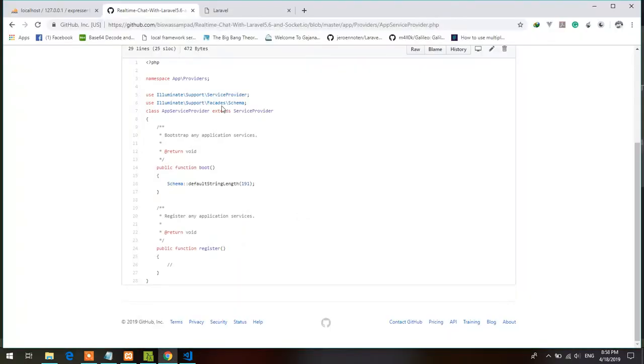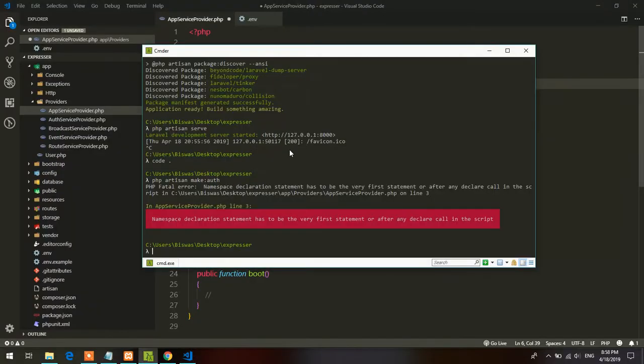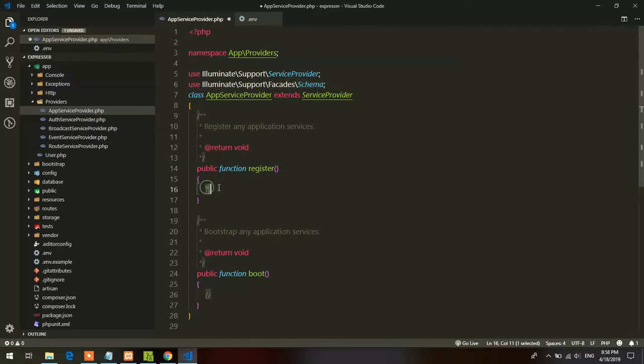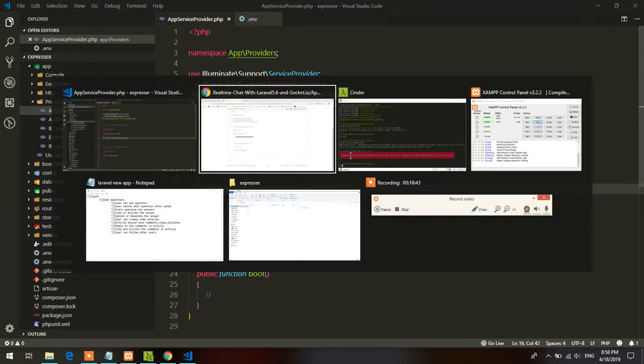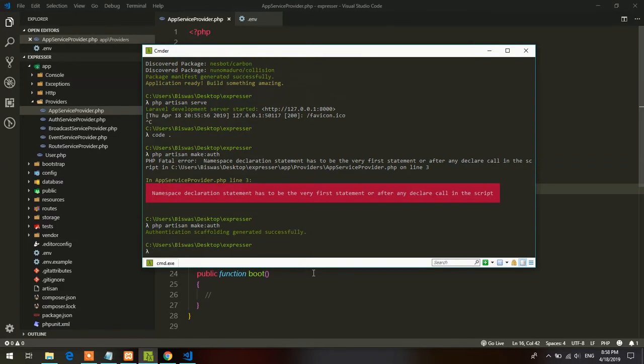In the service provider, let's copy the schema here, and schema string length, for the character length. That's all, I guess. Now there shouldn't be any error. Yeah, we are good to go.